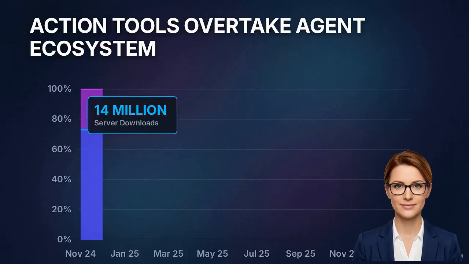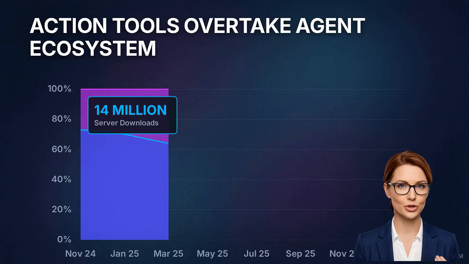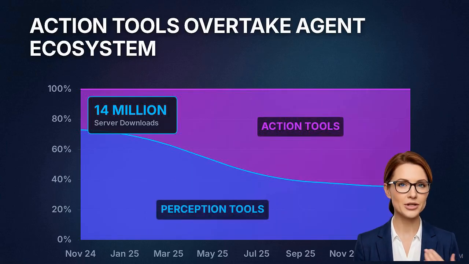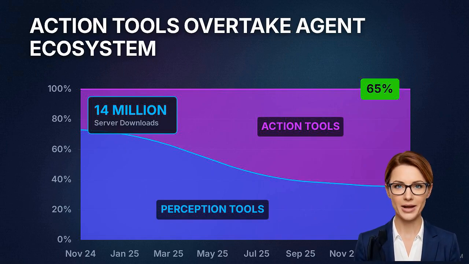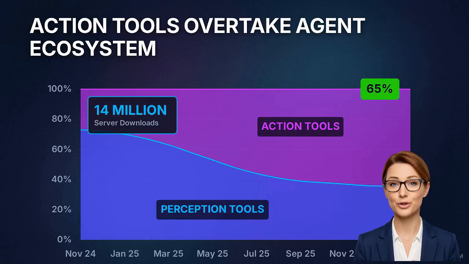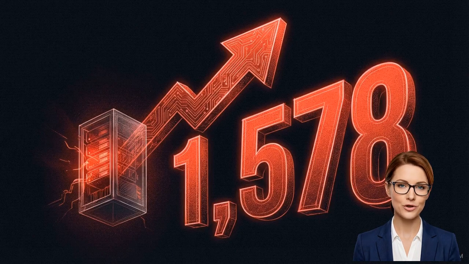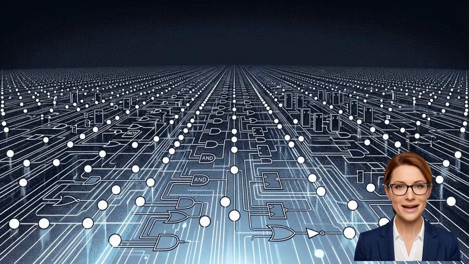Look at their composition. The blue area maps perception tools, but neon violet shows a categorical shift. By February 2026, action-oriented operations represented 65% of usage, actively modifying external systems. The financial stakes attached to these actions are severe. As an outlier metric, MCP servers specifically equipped with payment execution capabilities grew from 47 instances to 1,578. We are watching a massive scaling event of autonomous execution surfaces.